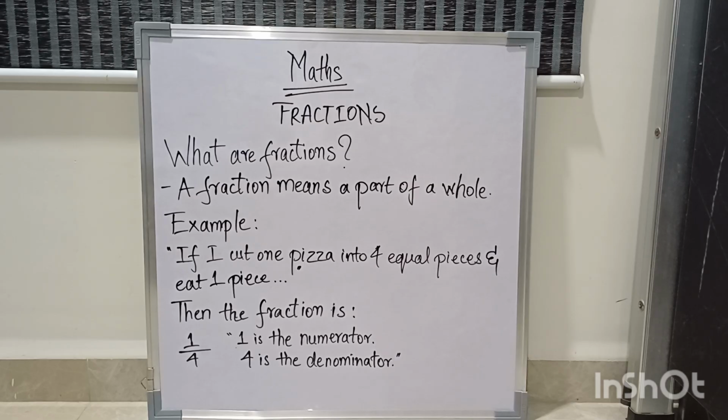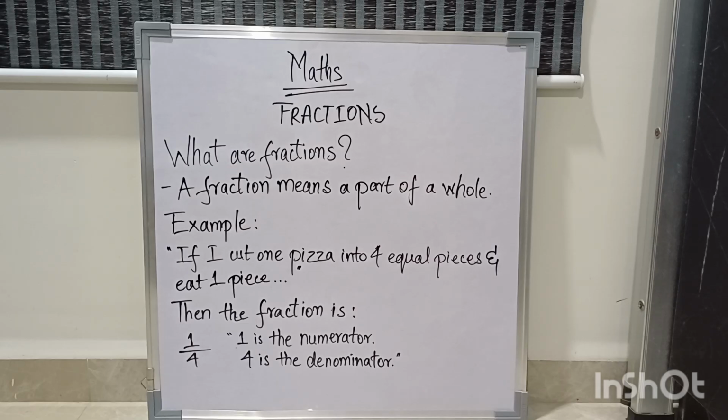Which is explained like 1/4. Now 1 is the numerator, always written above the horizontal line, and 4 is the denominator, which shows that it's divided into 4 parts, and 1 is how much you are consuming.